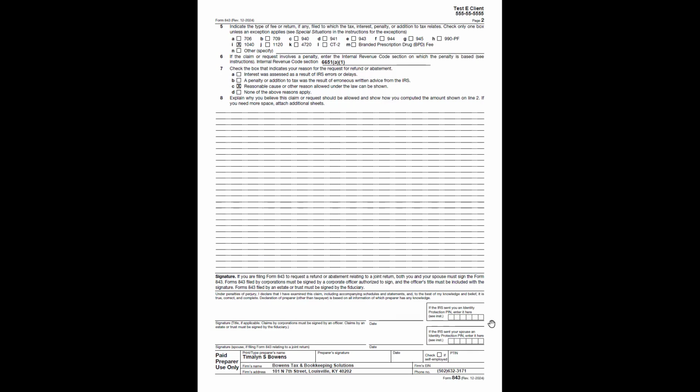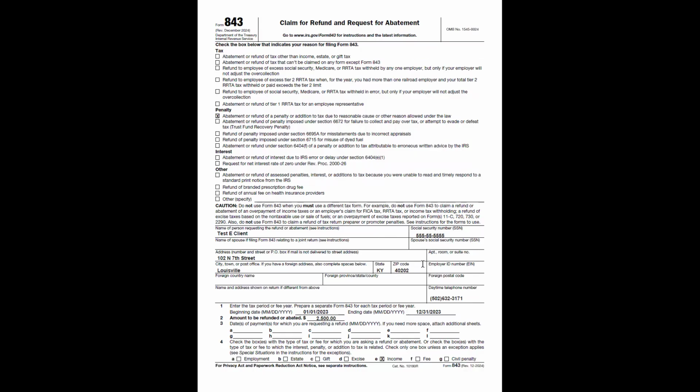Now, if you're thinking, all right, this is cool, a lot of different possibilities here for clients who are facing different penalties, you can find out whether or not they have a penalty by looking at the tax transcripts, looking at the income amount owed, and then the additional penalties and tax.